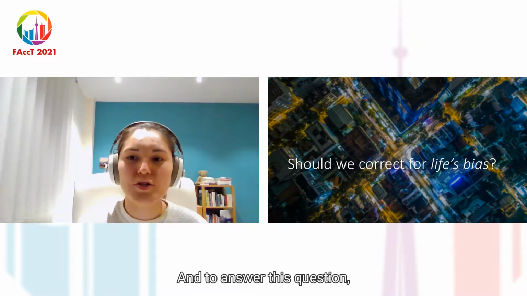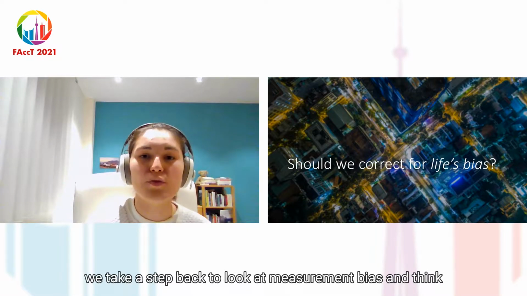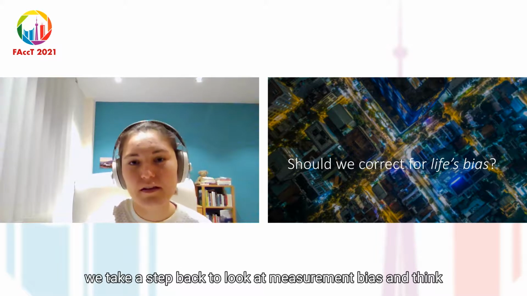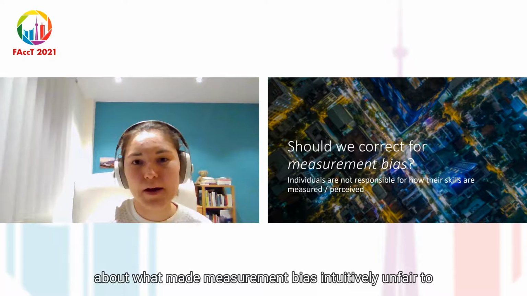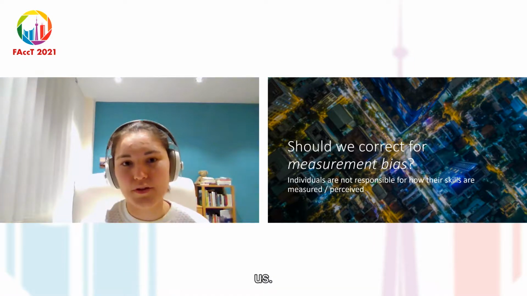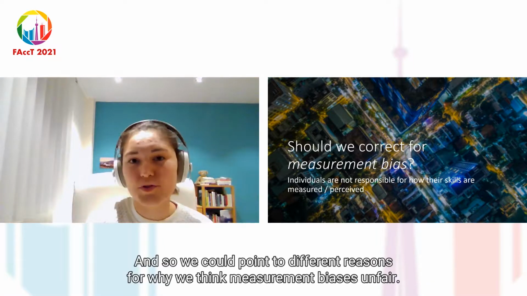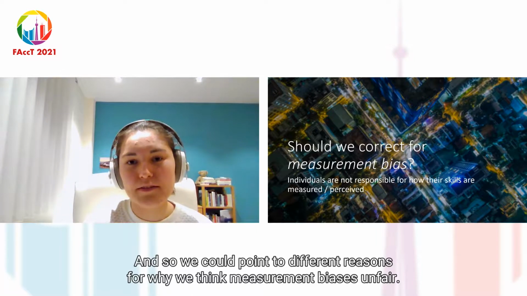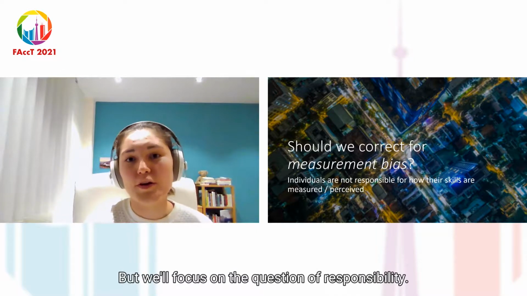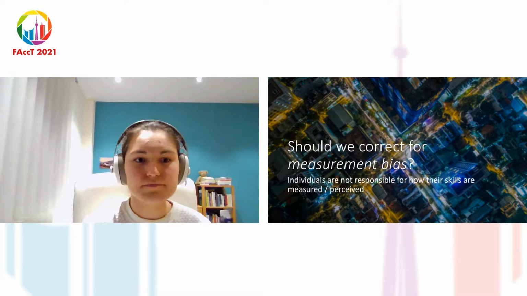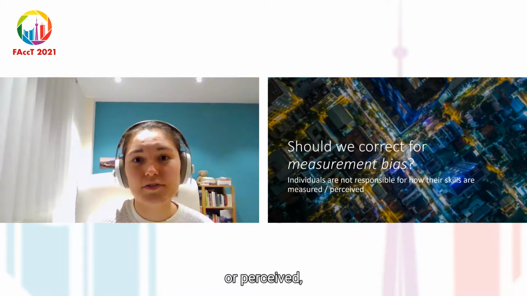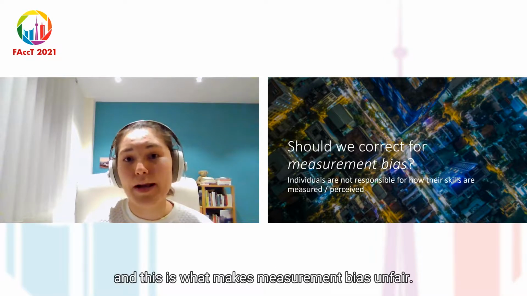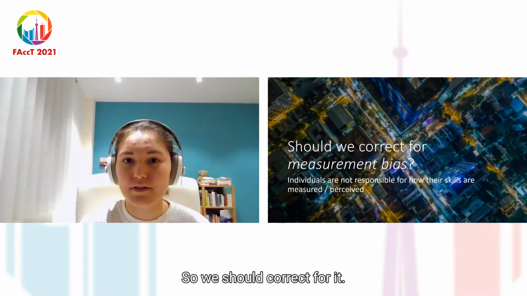And to answer this question, we take a step back to look at measurement bias and think about what made measurement bias intuitively unfair to us. We could point to different reasons for why we think measurement bias is unfair, but we'll focus on the question of responsibility. So we would say that individuals are not responsible for how their skills are measured or perceived, and this is what makes measurement bias unfair. And so we should correct for it.